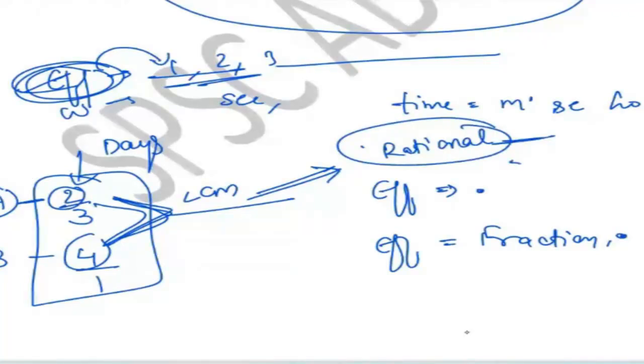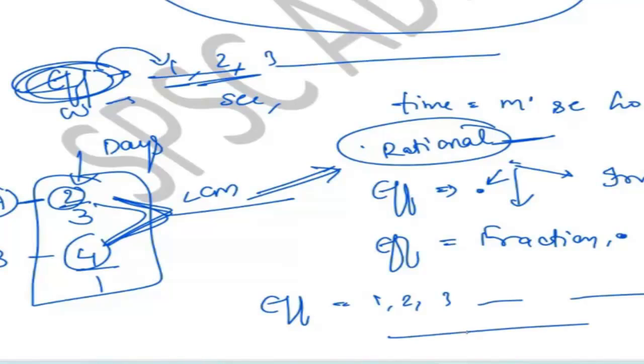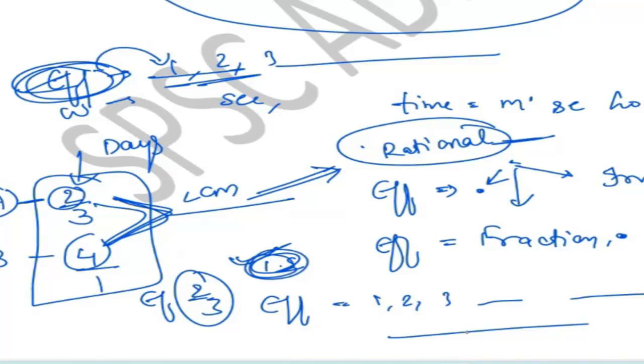There is no such fraction. There is no decimal. There is no irrational number. Efficiency will be 1, 2, 3, 4, X, Y, Z, anything. But there is no efficiency like 2 by 3 work in a day, or he is doing 1.5 work in a day. If we have this type of data, then we have to use something else. But in the whole chapter, efficiency will be in digits only, a rational number only. There is no unit like meter, kilometer, second, hour. Efficiency will be in digits only.